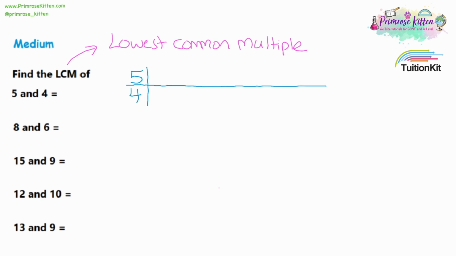So the last letter is M, which stands for multiple. I'm going to find the multiples of these numbers. So first the multiples of 5, starting with 5. Let's add on 5 each time. So we're just writing out the 5 times table, and I'll stop there for now. Now looking at 4, let's write down the multiples of 4. So 4, 8, 12, and again I'm just writing out the 4 times table. I'll stop there for now.